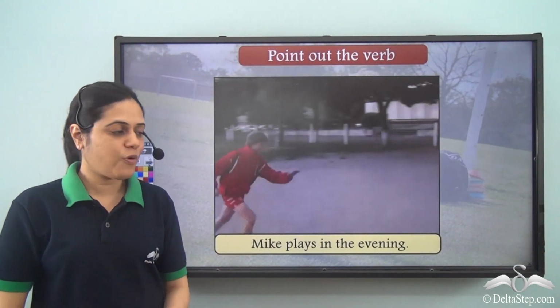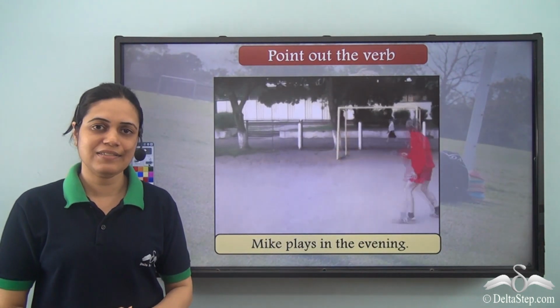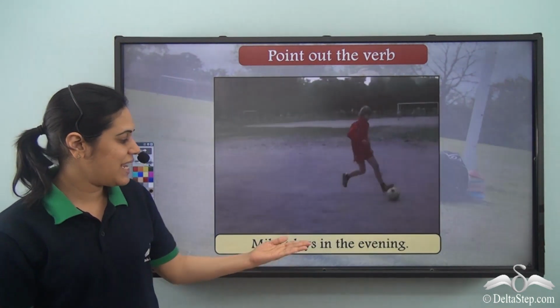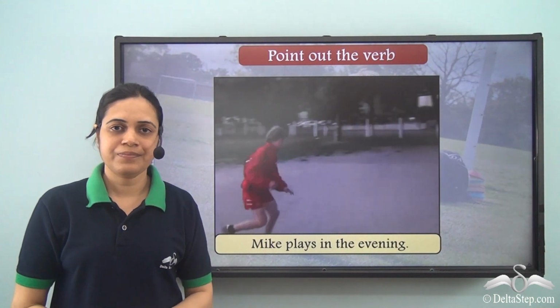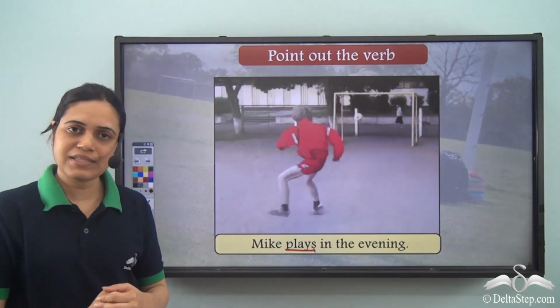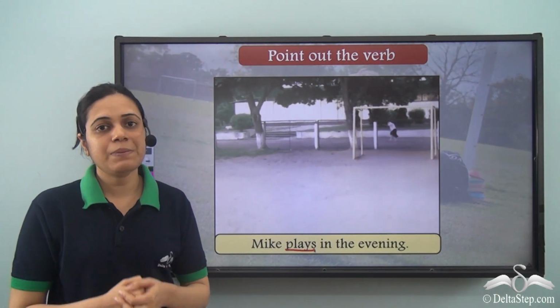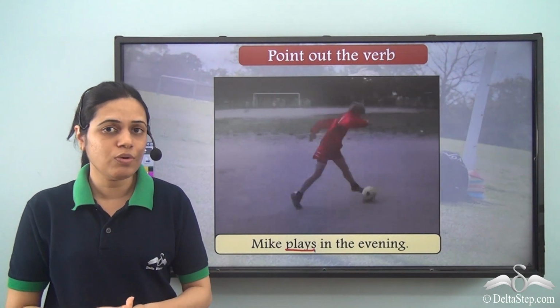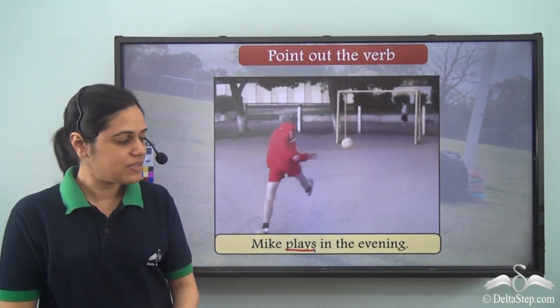So now can you point out the verb in this sentence? Mike plays in the evening. So if I ask you, what is Mike doing? Mike plays. Your answer will be plays. What does Mike do? Plays. Mike plays.